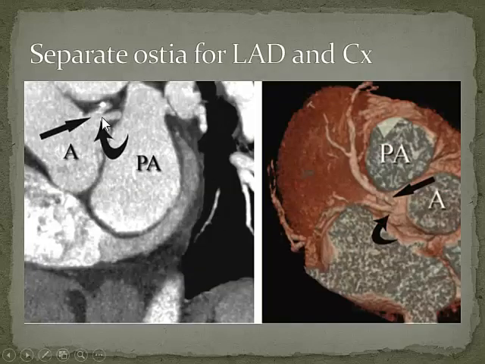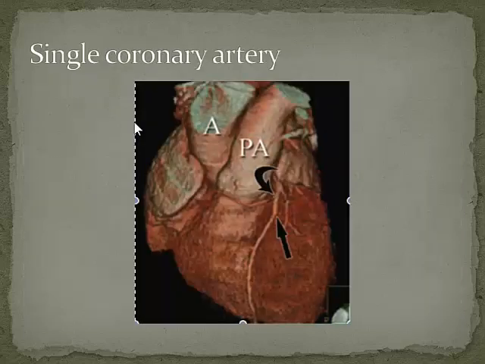This is on the left side. Now, on the left side, if you remember, I told you again, there's one ostium on the left. You've got one common trunk called the left main stem, and it divides into the LAD and the circumflex. But here you can quite clearly see that there is no left main stem. Instead, you've got 2 ostia, one for the LAD and one for the circumflex artery. Okay? And that's another surface shaded display showing you the same thing again. So this is, again, something that you need to be aware of. Perhaps if one of the arteries gets occluded, you've still got the circumflex artery here. But this is an anomaly that you need to be aware of. Again, failure of cannulation or difficulty in cannulation can be a problem in these patients.